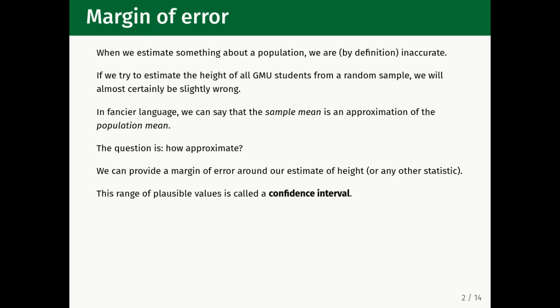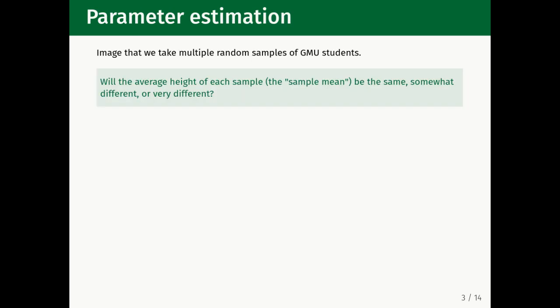What we can essentially do is calculate a margin of error around the statistic, which in this case is the mean height. We call this margin of error a confidence interval. Imagine that we were to repeat the process of taking a sample from the total population of interest. Would the average height of each of these samples be exactly the same? Or would they be a little different to each other? Or would each sample's average height be vastly different to all the other samples? Pause the video here and think about this a little. Try to pick one of these three answers before you proceed.